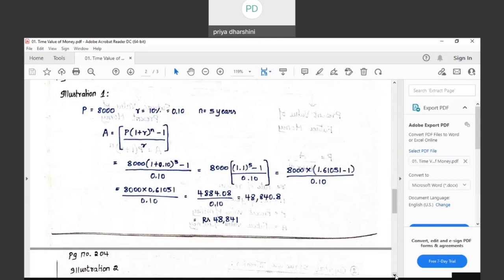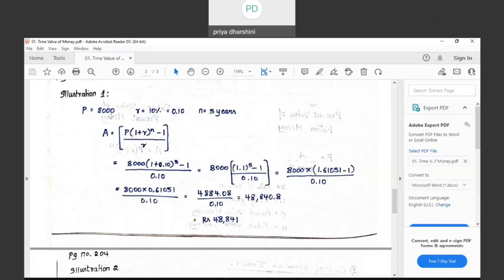Fine. What is told in this sum? Please follow. A person is required to pay an annual payment of rupees 8,000 in his deposit account that pays 10% per year. Find out the future value of the annuity at the end of 5 years. So, how much is the principal that is deposited?